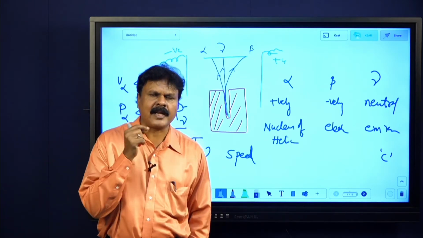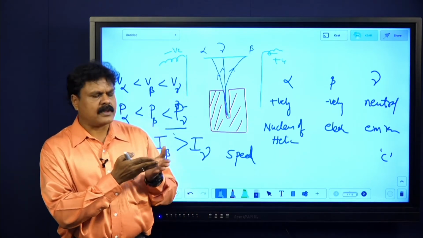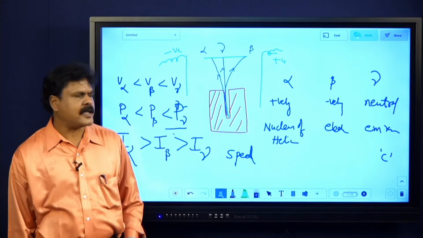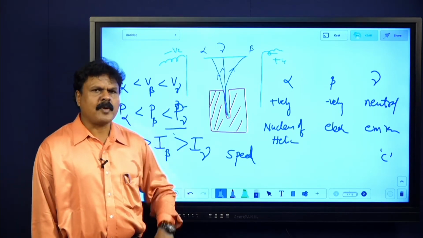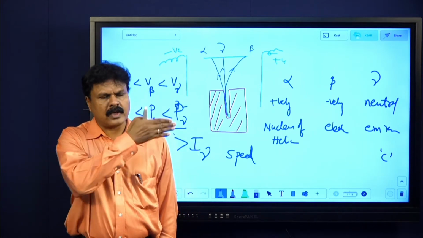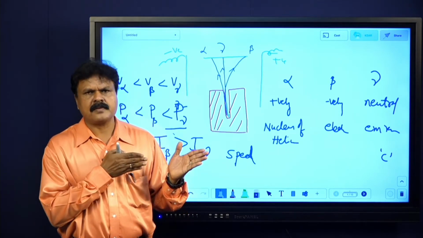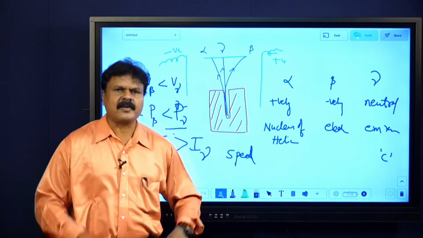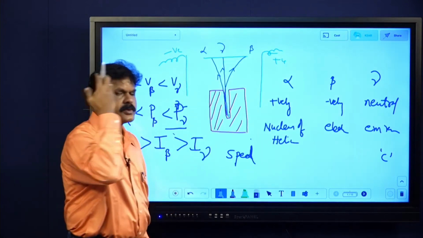Beta particles are negatively charged. They can knock out some electrons, or even this electron can get into another atom, and then also it will become charged. Ionization power is okay for beta, but for alpha particles it is very high. For gamma, even though the energy is quite high, only when it knocks out an electron will one be released. That possibility is very less, because the atom is almost empty. The nucleus is here, and the electron will be somewhere else.